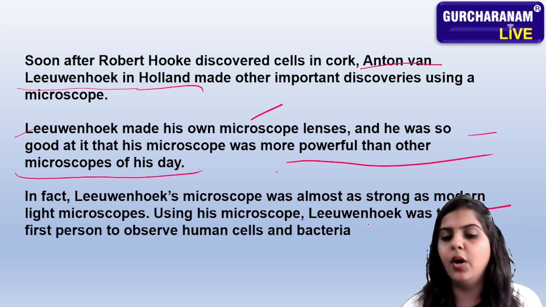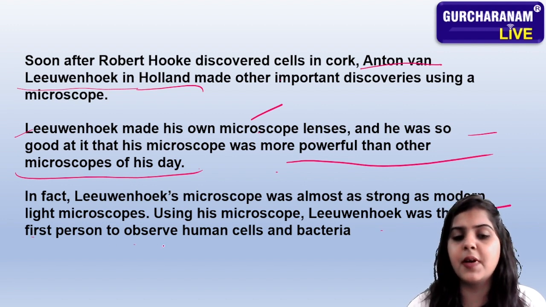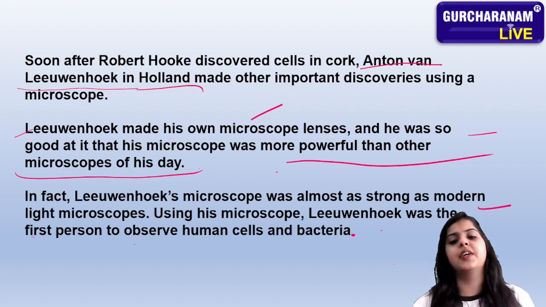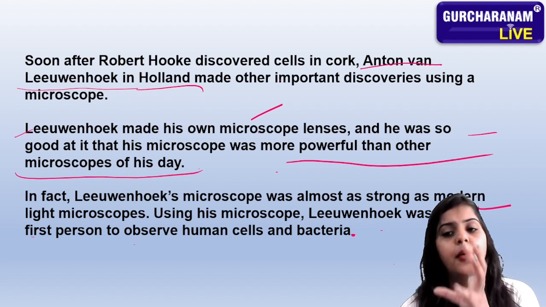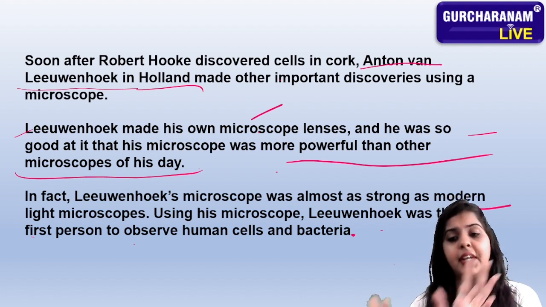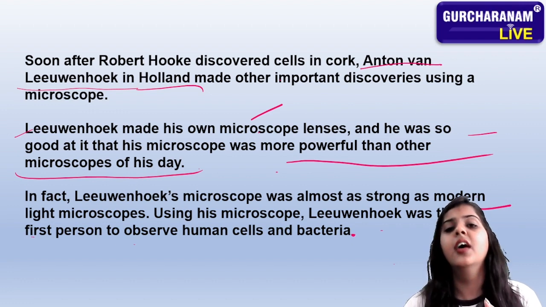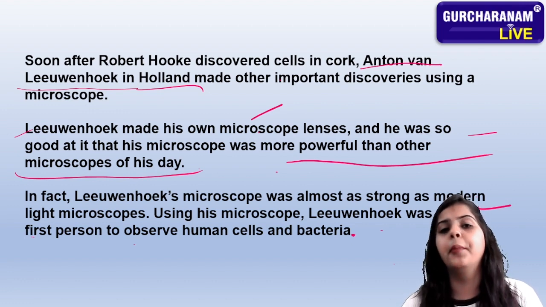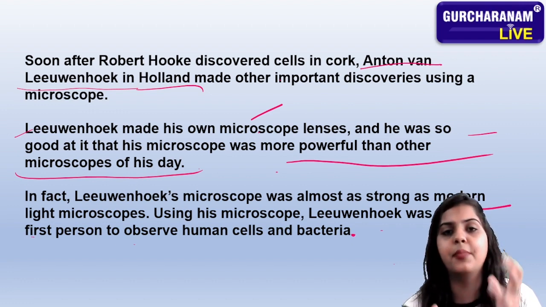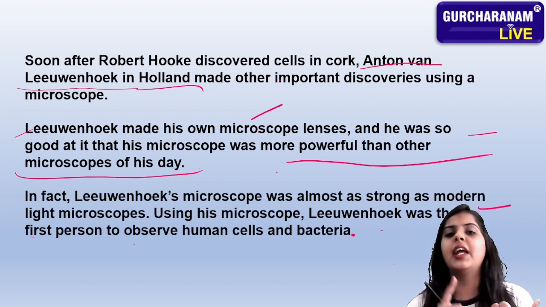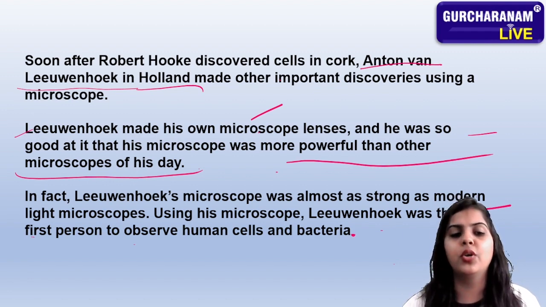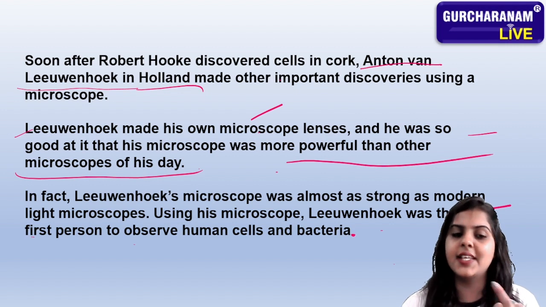Using his microscope, Leeuwenhoek was the first person to observe human cells and bacteria. The first one who saw the cell continuously, and the bacteria also, was Leeuwenhoek, because he had the advanced microscope. Because of that advanced microscope, he put forward some advanced theories and discoveries.